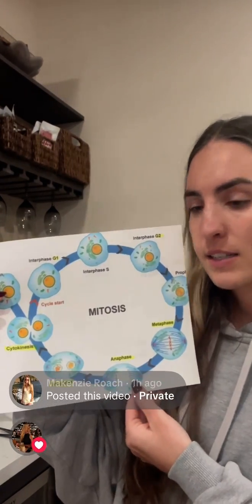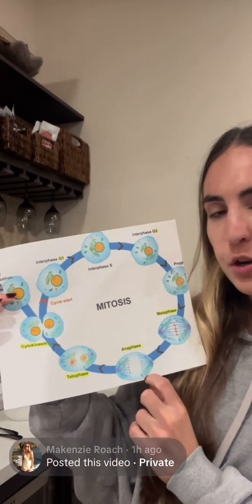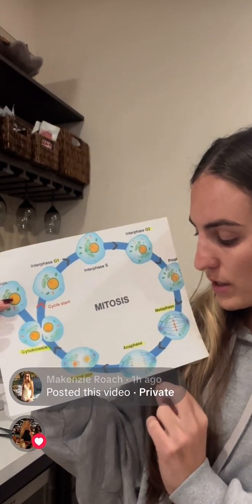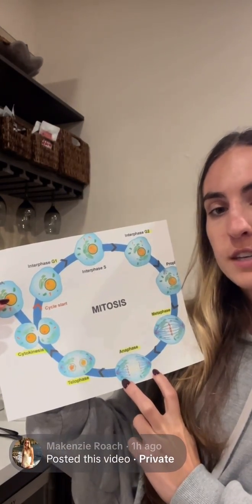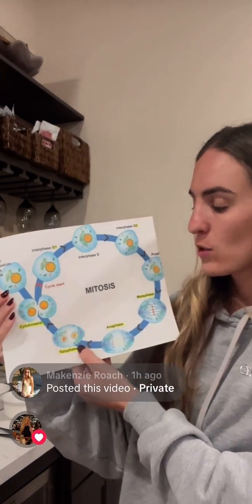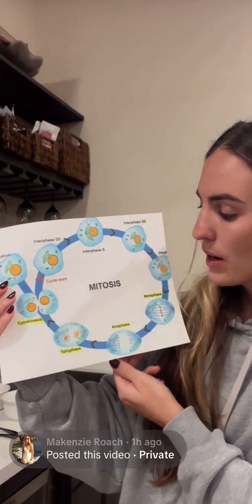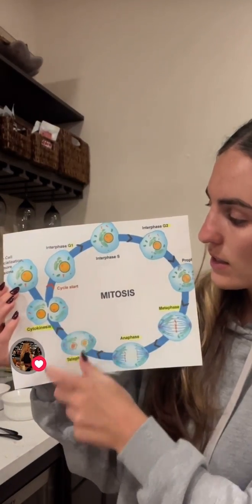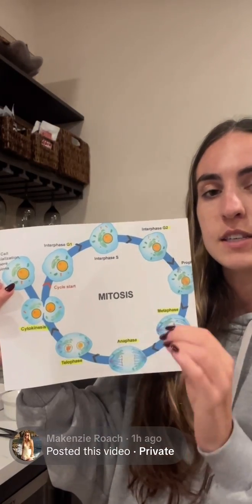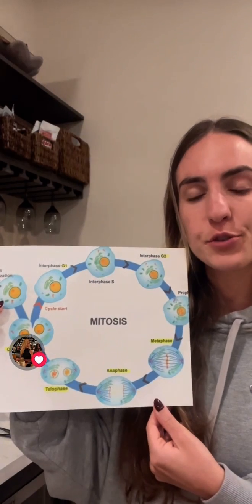The next phase is anaphase, where the centrioles act as anchors. The spindle fibers begin to shorten and pull the sister chromatids apart to either side of the cell. The final phase is telophase, where the centrioles remain at opposite poles as the spindle fibers break down and nuclear envelopes begin to form. Finally, in cytokinesis, the cell begins to divide its cytoplasm, creating two daughter cells, and the centrioles are distributed so that each cell has a pair of centrioles.